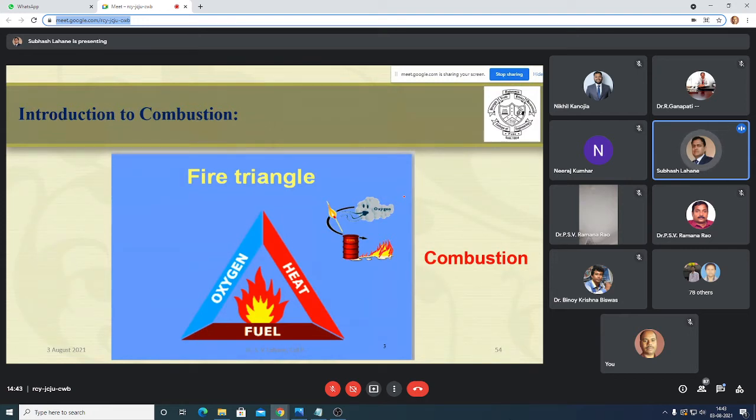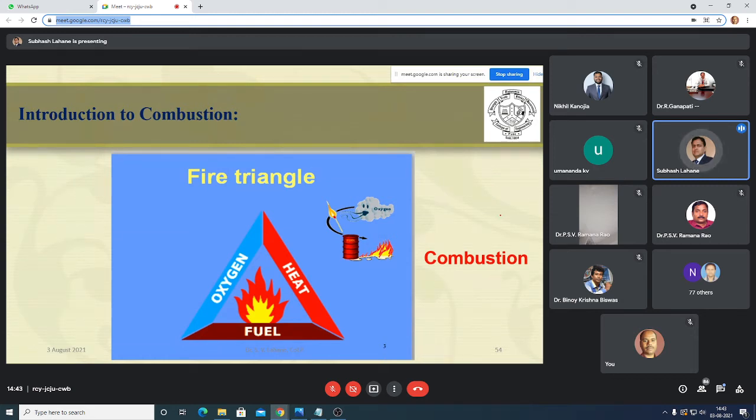I may go a little bit fast, because I will skip some basic things, as today we have to finish this combustion also. Is there any doubt till now? Is there any doubt, dear participants? Not much. Then we'll start the combustion. Some introductory part I may skip. If you have a doubt, you can stop me and ask right there. Otherwise, at the end of this session, we'll have question and answer.